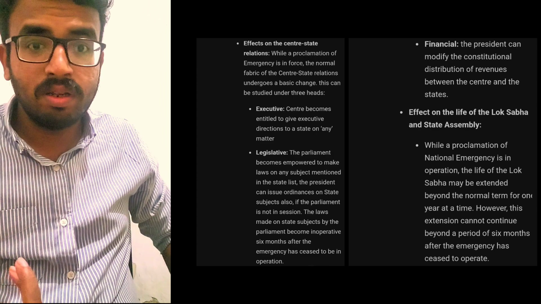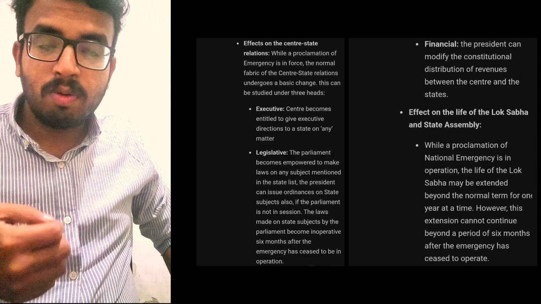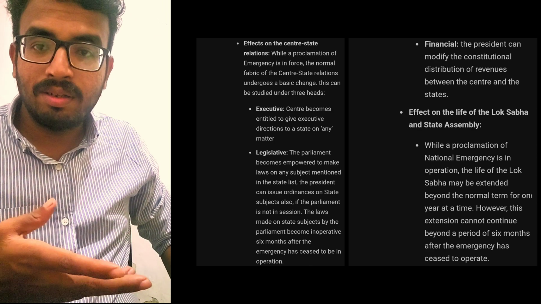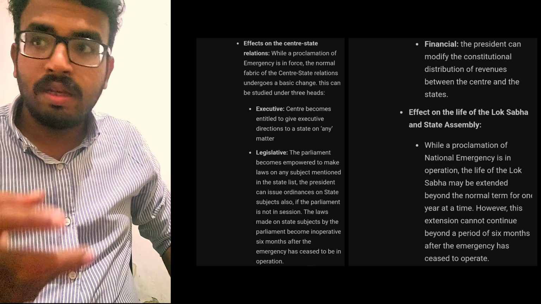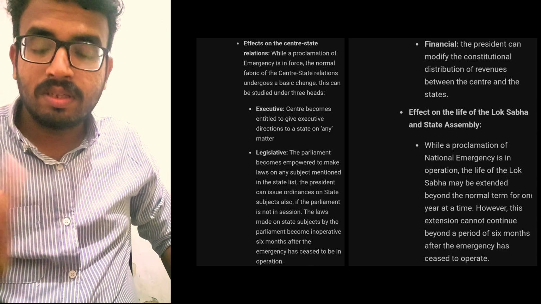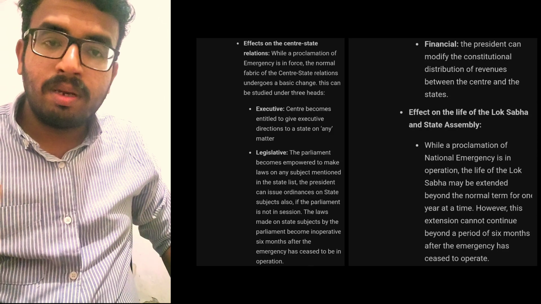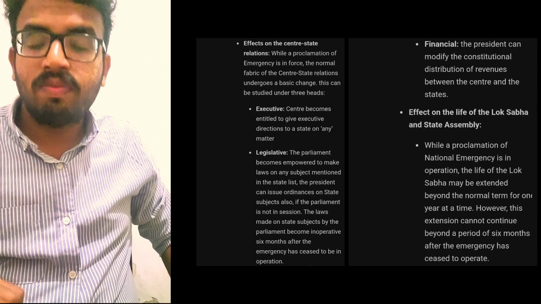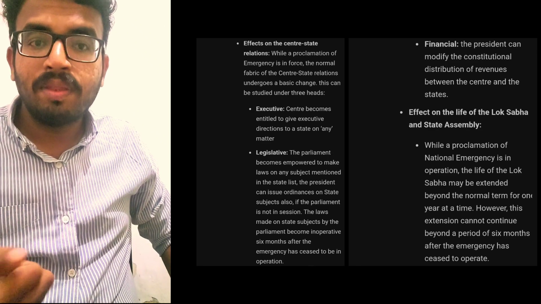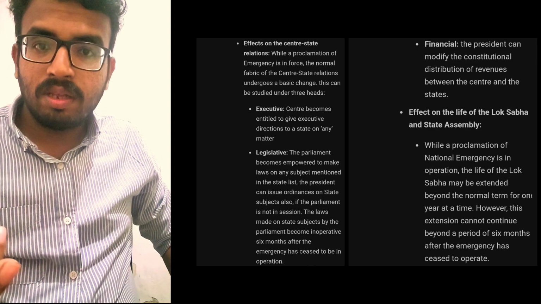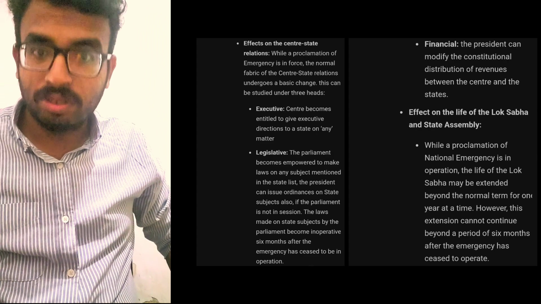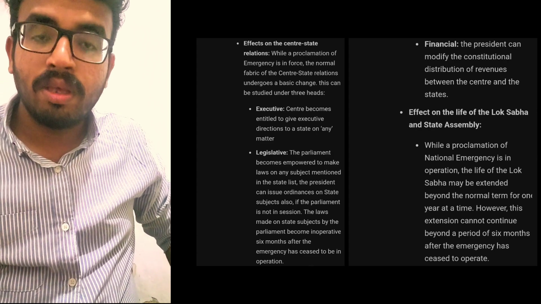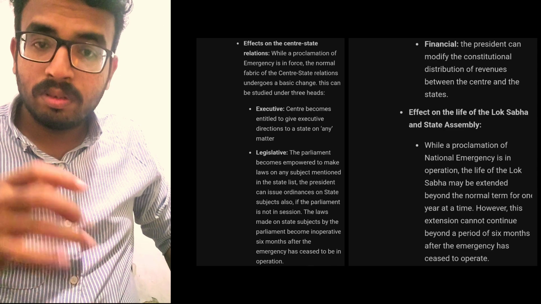Because approval means what? Approval is not like just simply saying yes. No, the bill or the ordinance will be introduced in the Lok Sabha, and the members of parliament will discuss it with each other, and it will go through so many committees, and then finally they will give it for voting, and if they get the majority, then it is called approval. That's so many procedures. It's not easy. So this is how the approval happens.